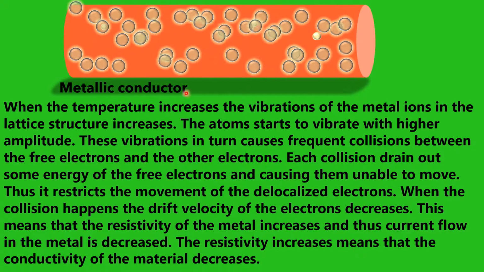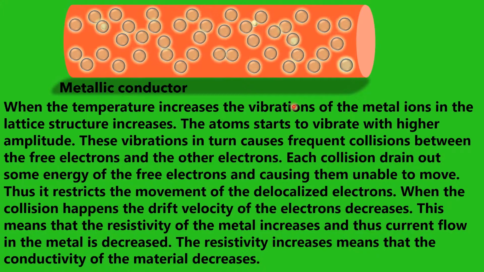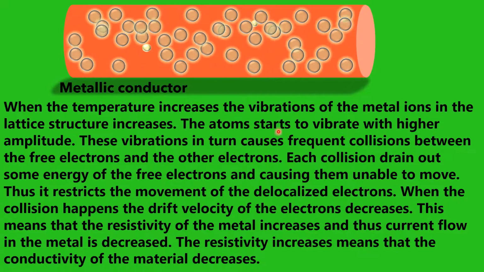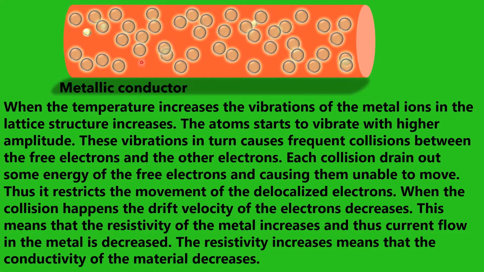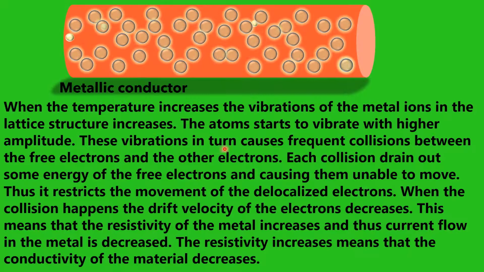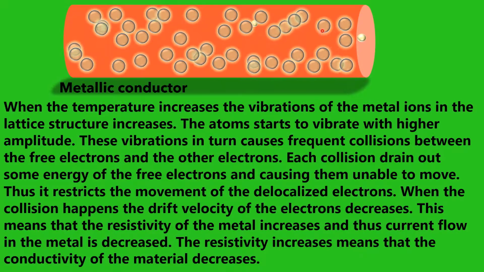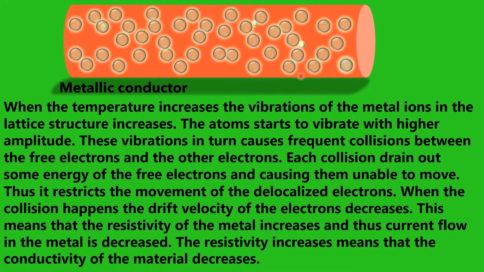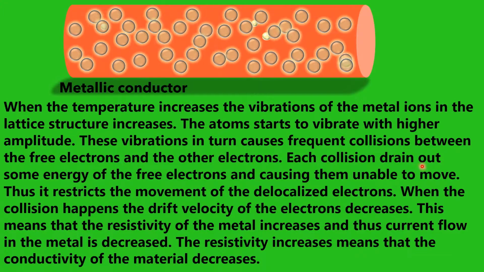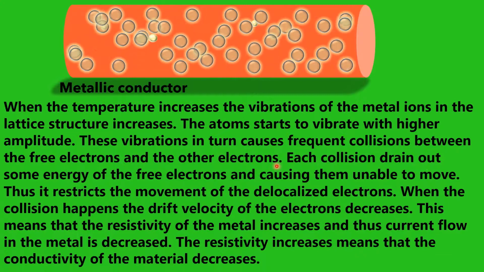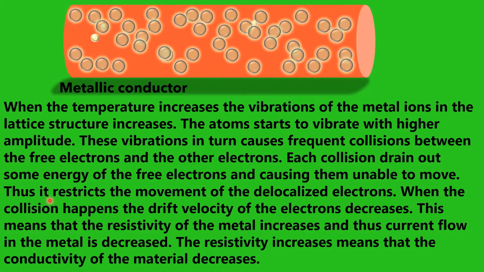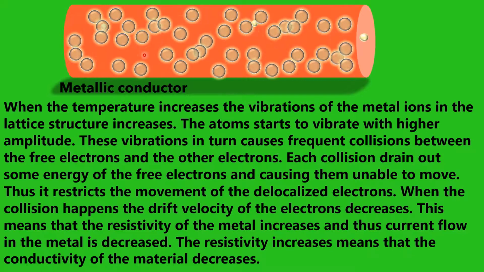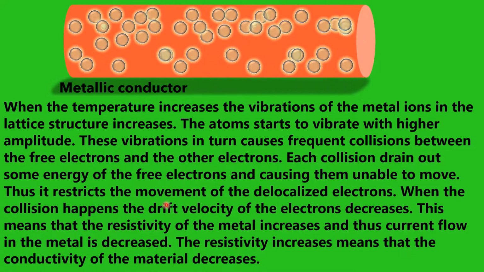So in the case of a metallic conductor, when the temperature increases, the vibrations of the metal ions in the lattice structure increase, and the atoms start to vibrate with higher amplitude. These vibrations in turn cause frequent collisions between the free electrons and other electrons, atoms or molecules present inside the conductor, and each collision drains some energy of the free electrons, causing them to be unable to move. Thus it restricts the movement of the delocalized electrons, and due to collision, the electron loses its energy.